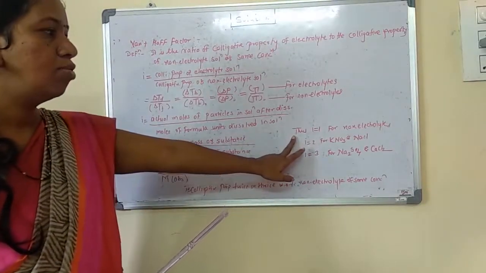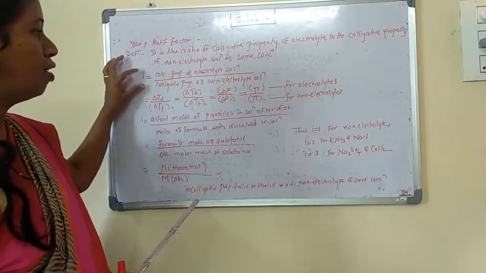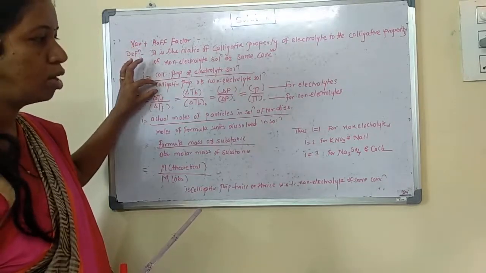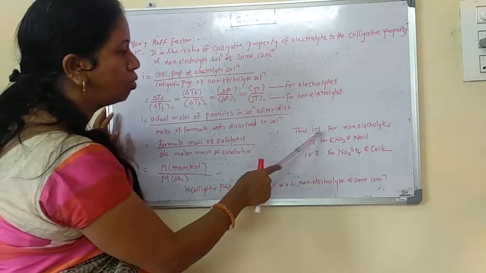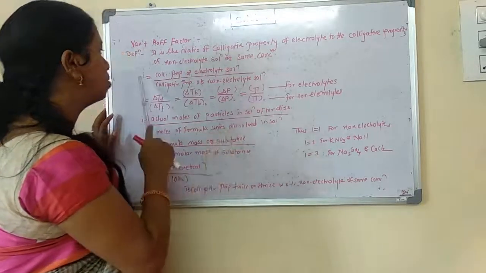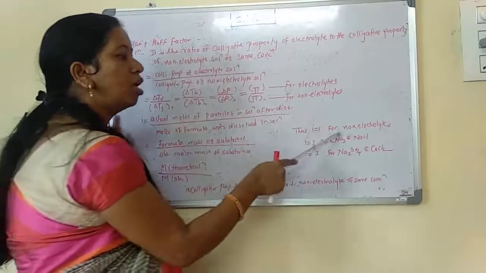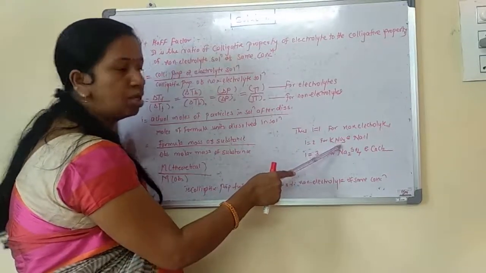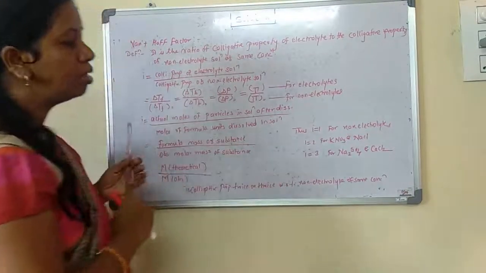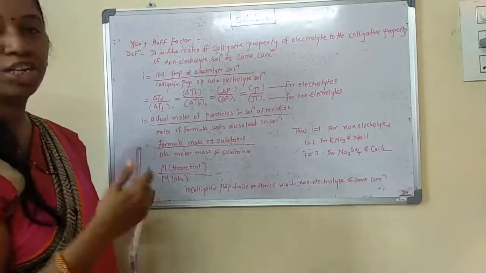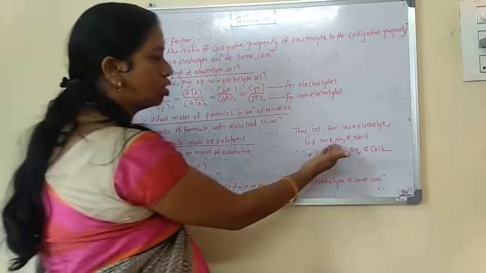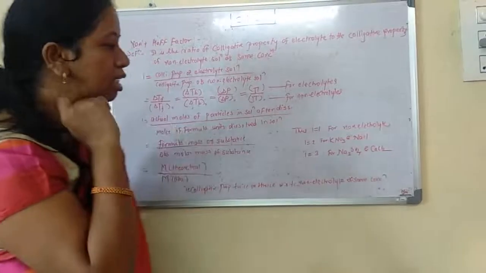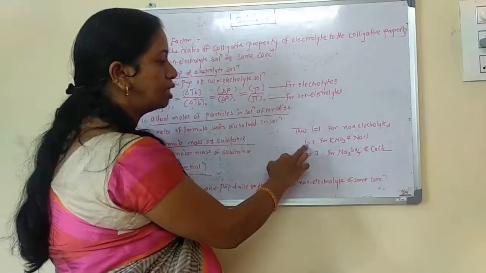So we are going to consider the Van't Hoff factor for electrolytes. The colligative property for the electrolytic solution upon the colligative property of the non-electrolyte solution gives i equal to 1 for a non-electrolyte, because both are the same. Then i equal to 2, that is, the Van't Hoff factor is 2 for examples like KNO3 and NaCl. These dissociate into their ions: KNO3 into K+ and NO3−, and NaCl into Na+ and Cl−. So the Van't Hoff factor is i equal to 2.